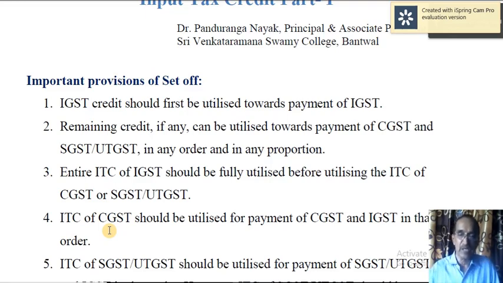So first you utilize it towards CGST. So what you need is 40,000. Then still you have got surplus of 10,000. That can be utilized to pay IGST liability. But it cannot be utilized for payment of SGST or UTGST.